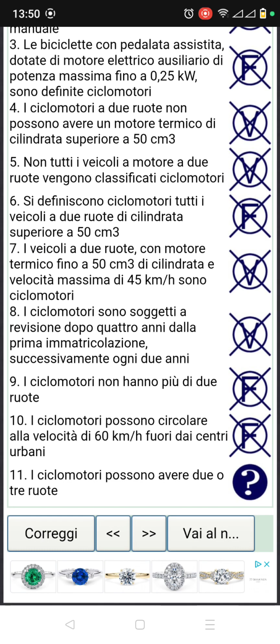Number 11, i ciclomotori possono avere 2 o 3 ruote. Yes, very true. So this small motorbike, they can have 2 or 3 tires, and it's very true. Please guys, meditate on all these questions so that you can know the full meaning and how to distinguish the small motorbike as well.